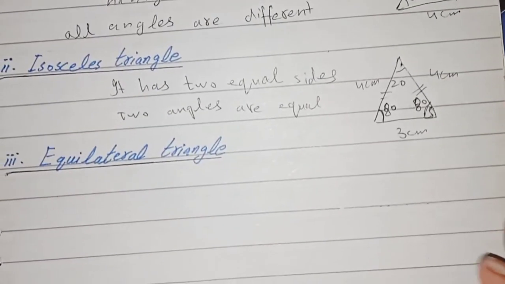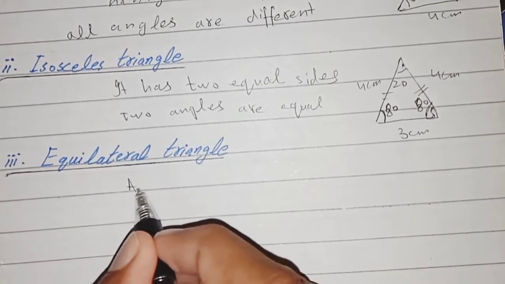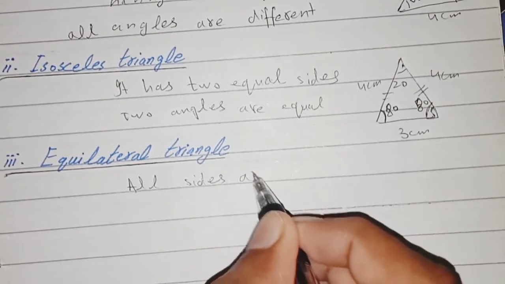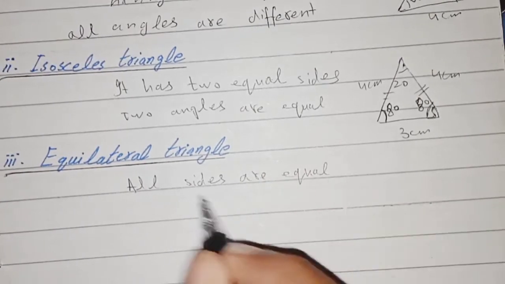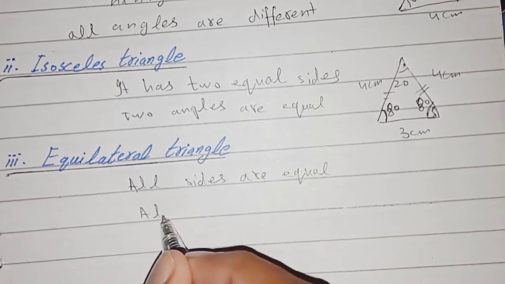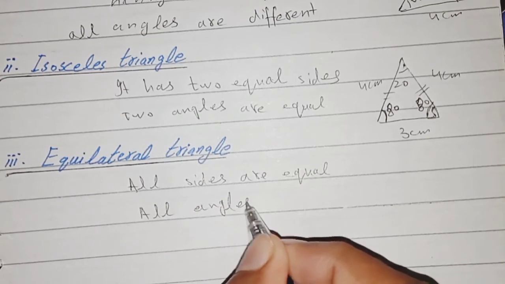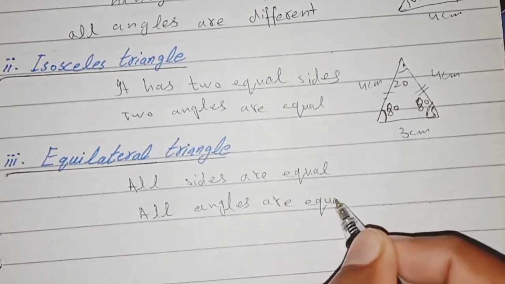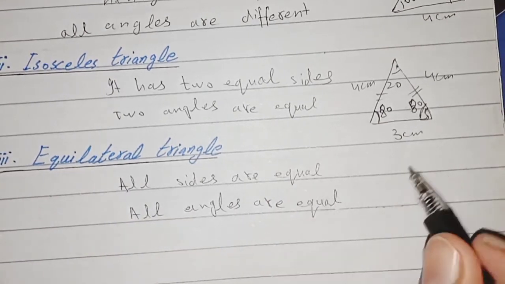And the last one is the equilateral triangle. It has all sides equal and also all angles equal. Any triangle having all equal sides and all equal angles is called an equilateral triangle.